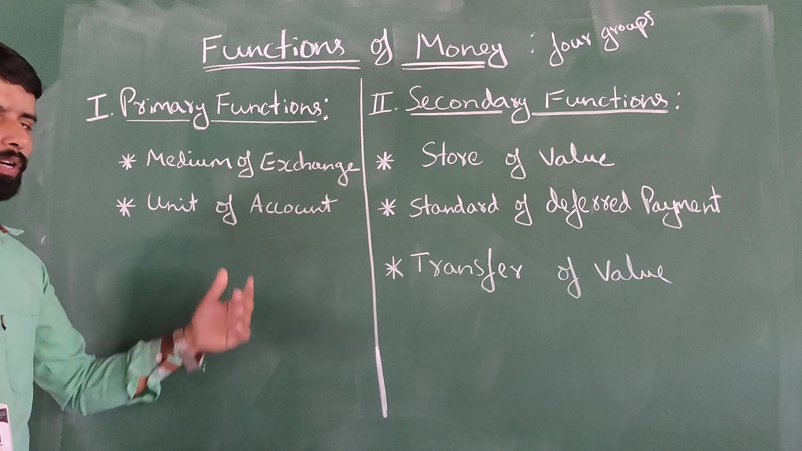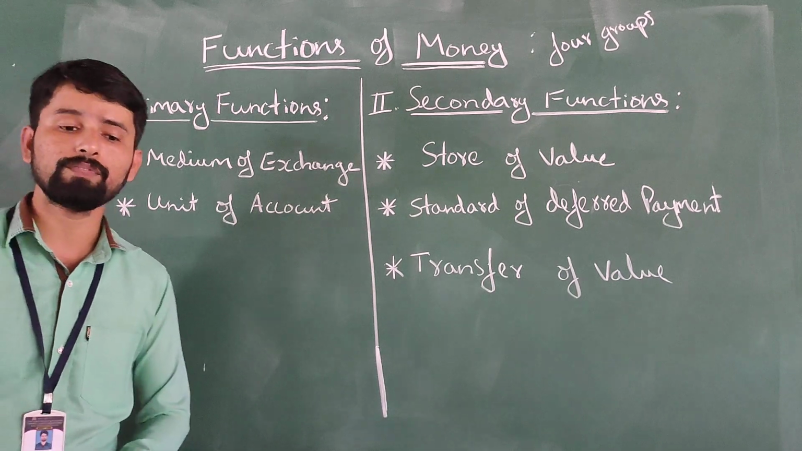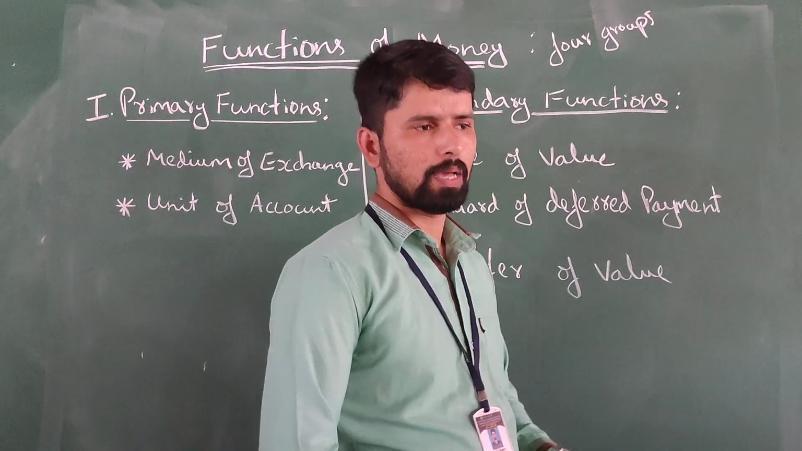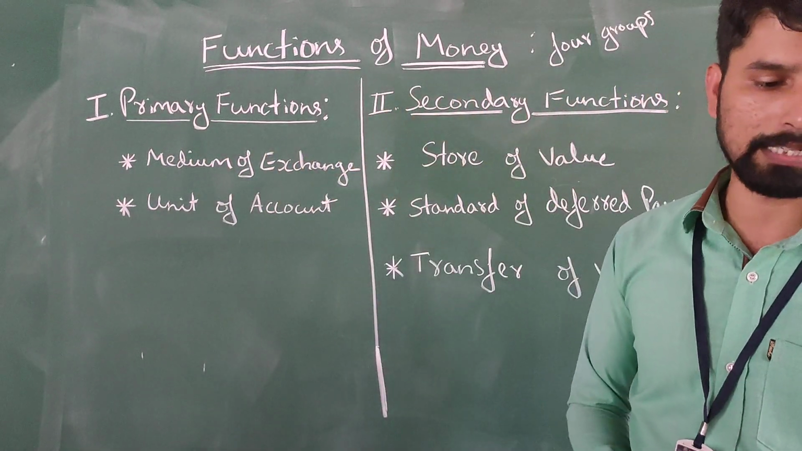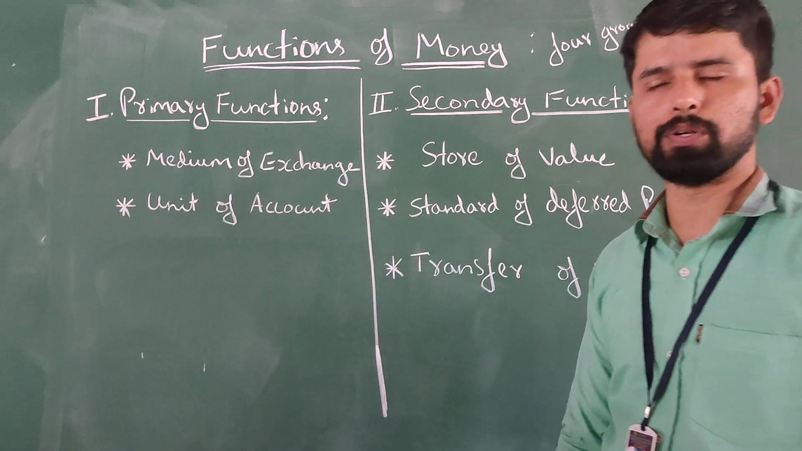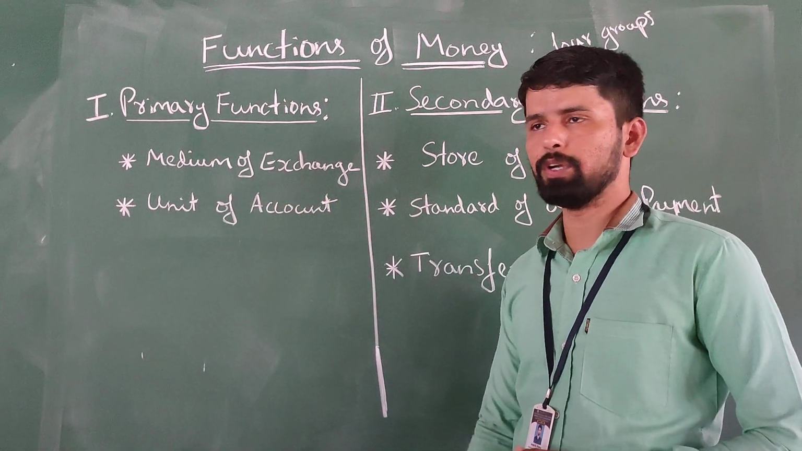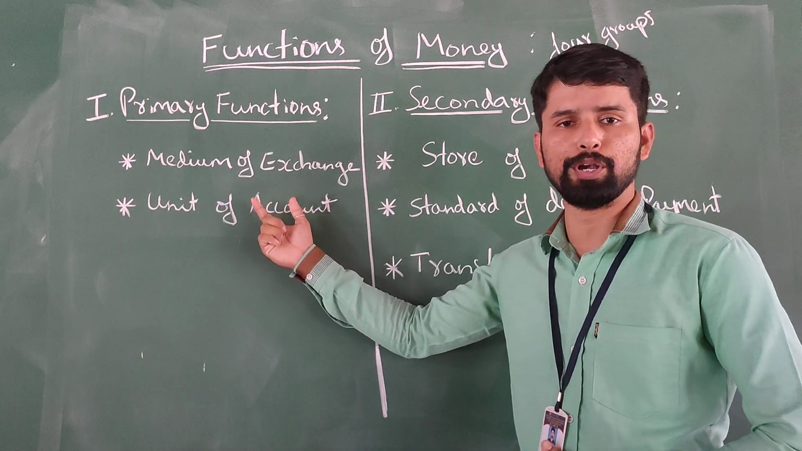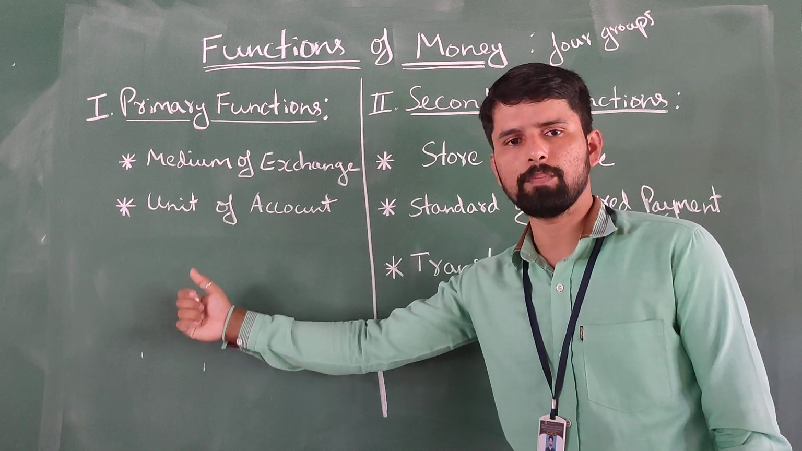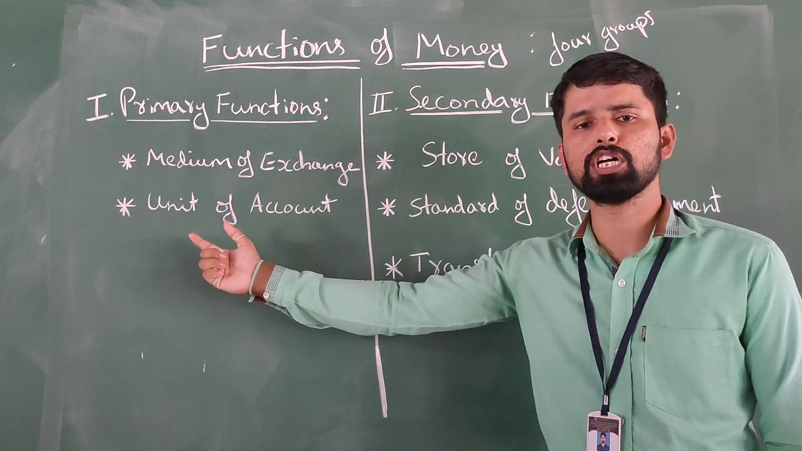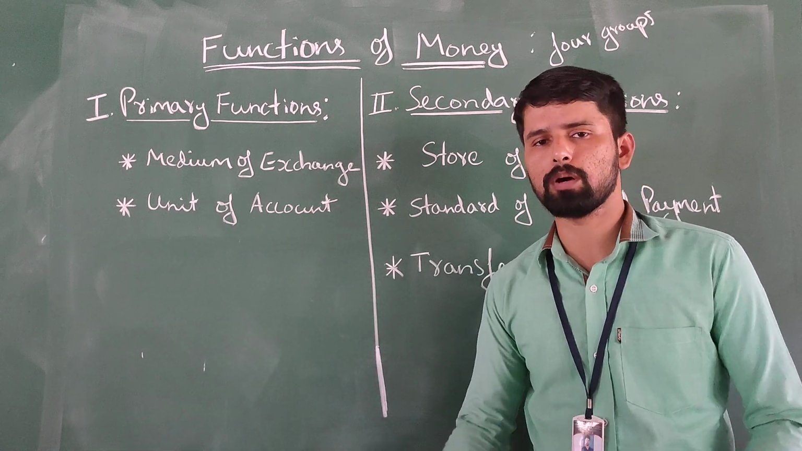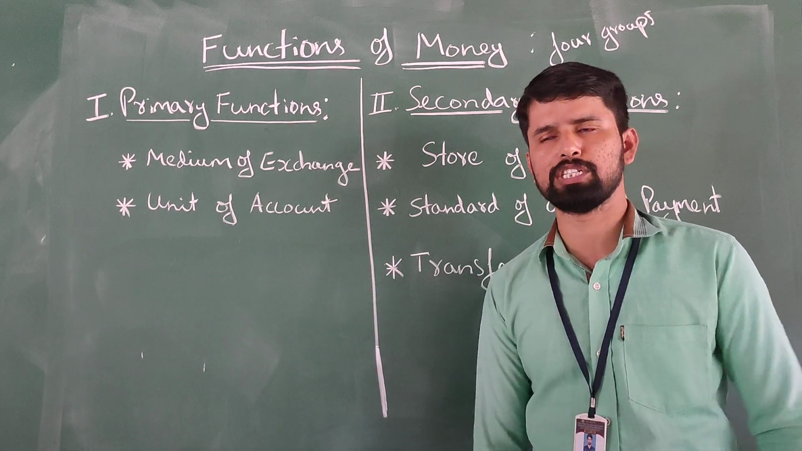Then the second one, unit of account, or measurement of value. Here, unit of account is a numerical unit of measurement of the commodities' market values. Unit of account means it is a numerical unit to measure the values of the commodities, the values of goods and services.